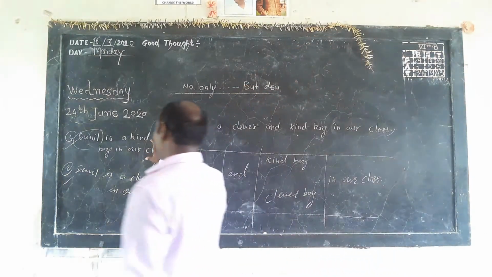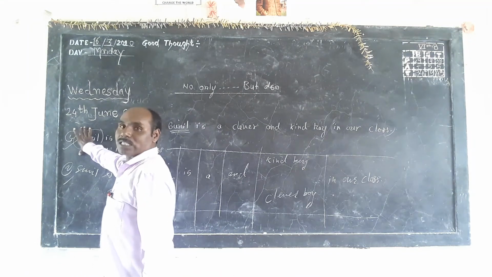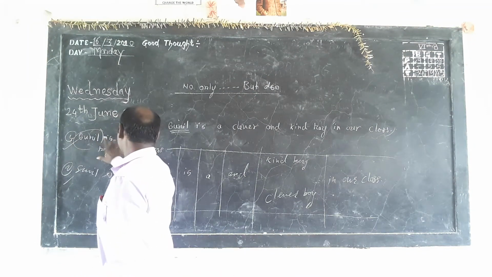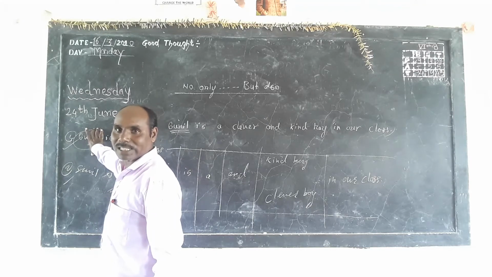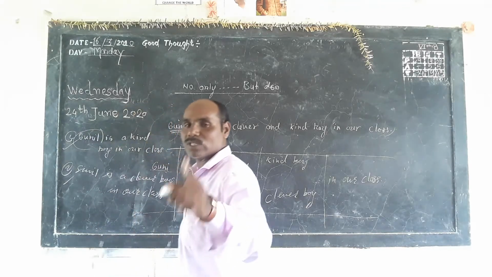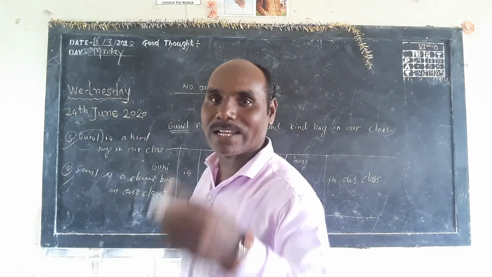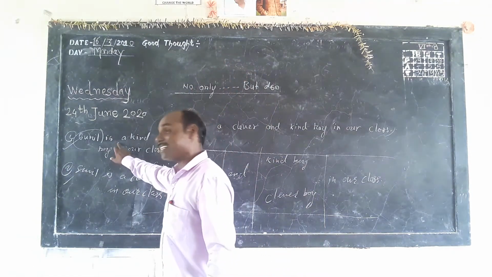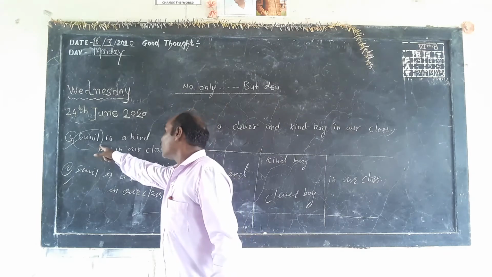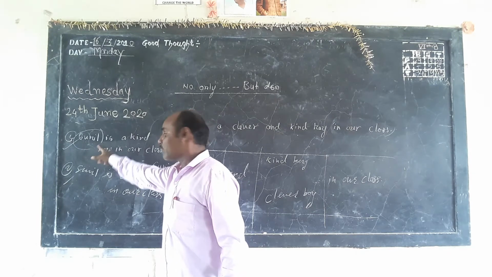Sunil is a kind boy in our class is a simple sentence, which contains one subject, one object, one verb and one complement.